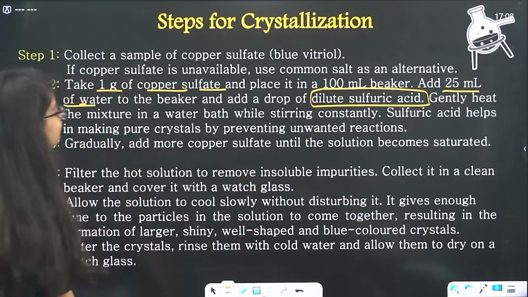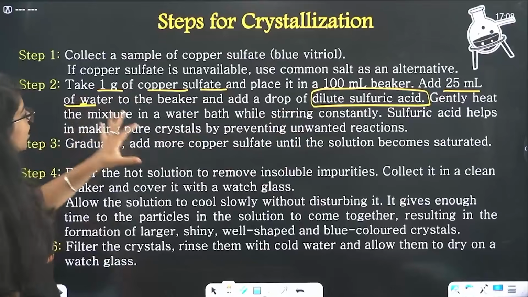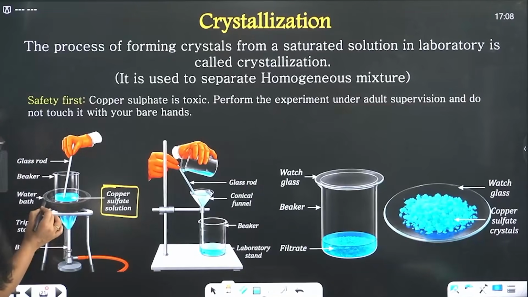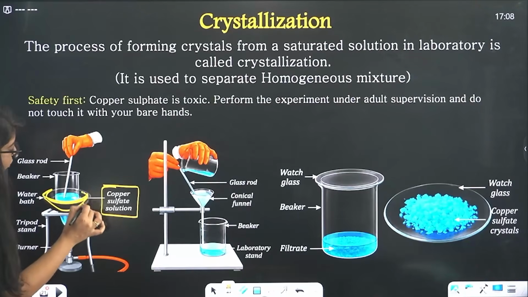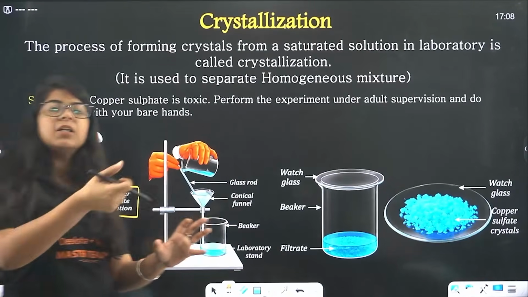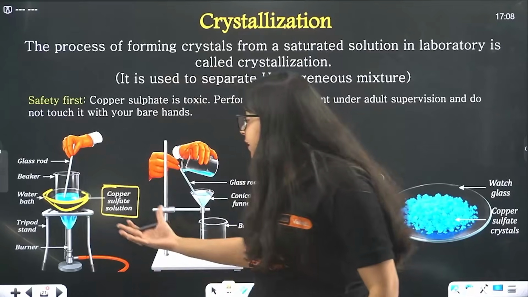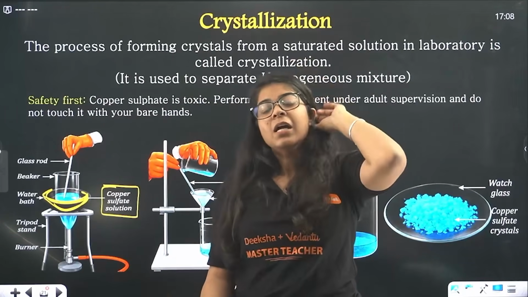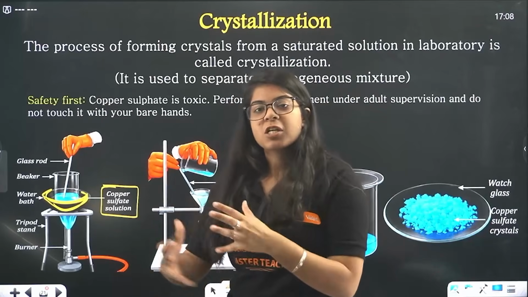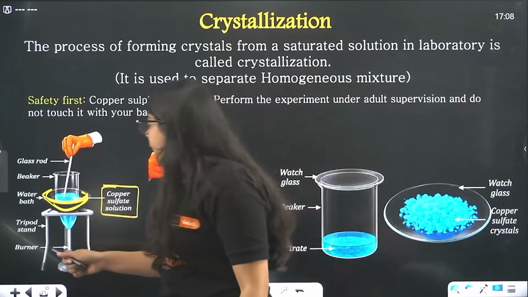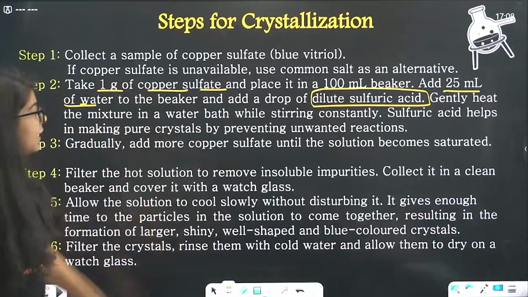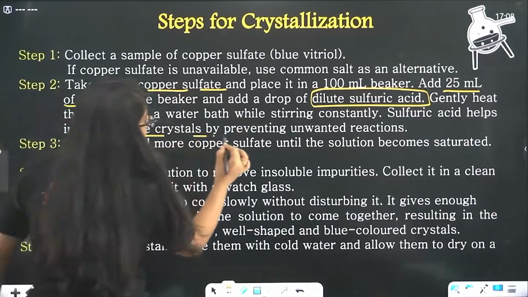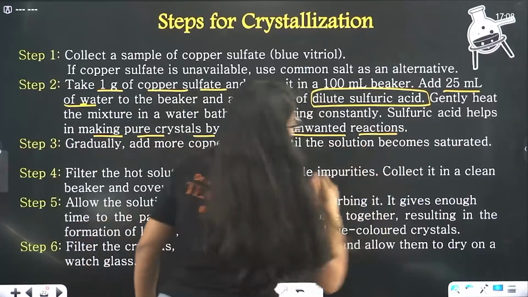Now gently heat the mixture in a water bath. If you have seen a water bath, it's a kind of bowl. You don't place the beaker directly on the flames. You put water in the bowl, and inside that you place the beaker. As the water gets heated, the substance in the beaker also gets heated. You're stirring it constantly. Sulfuric acid helps in making pure crystals by preventing unwanted reactions.